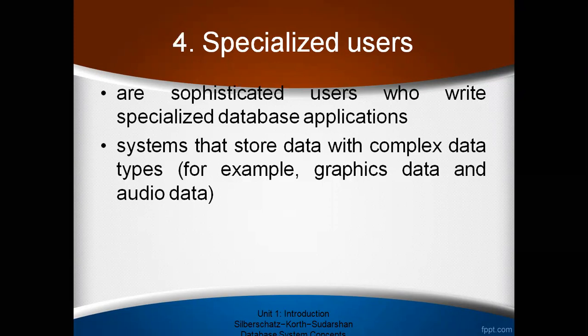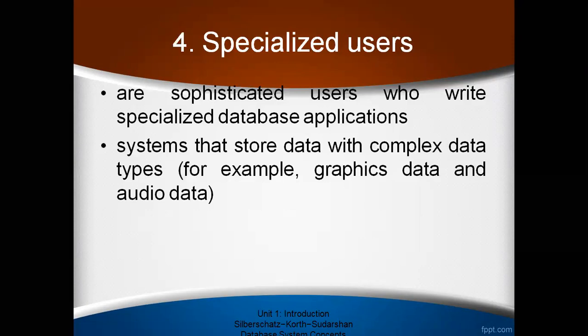Complex means, for example, if the database contains graphics data or audio data. To save all these complex data types, specialized users are there. So we can say that specialized users are sophisticated users, but sophisticated users are not specialized users.